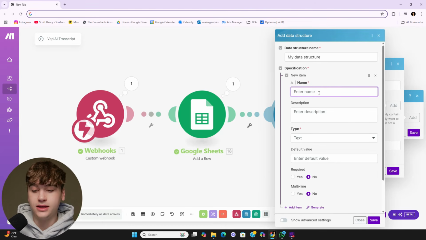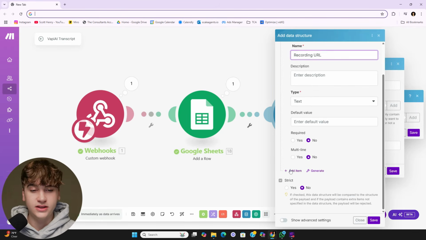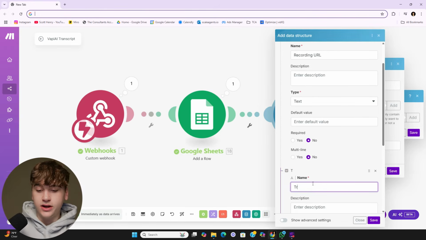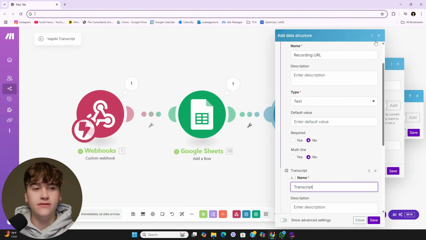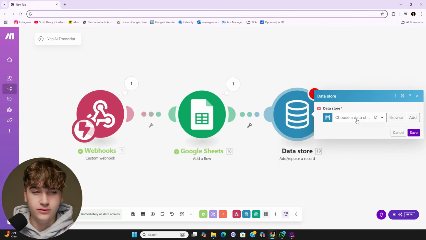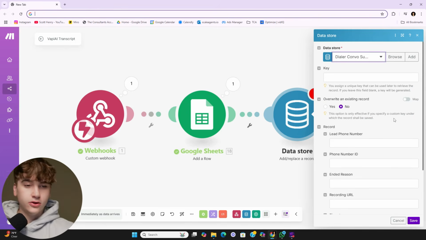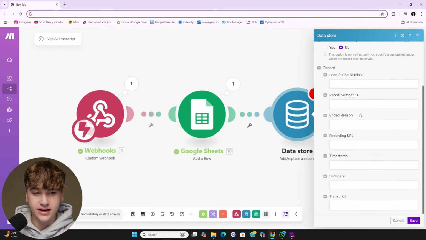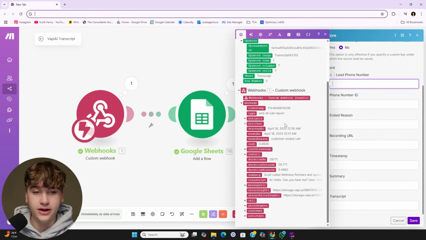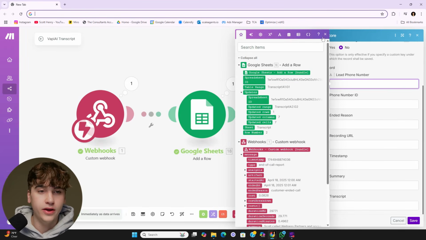So let's say you did like the call recording section, you could just put recording URL. It doesn't matter what you type here because you can append the custom fields later. Or let's say you wanted to add the transcript, you could just write transcript here and then click save. I'm not going to save it just because I don't want to add another useless data store to my set. But what I do is I already have one set up. So dialer convo summary. And as you can see, I set it up just like the Google Sheet itself. So again, it's the same exact plug and play knowledge. As far as you can add all the different features we just added before: summary, transcript, phone number. It's all there.